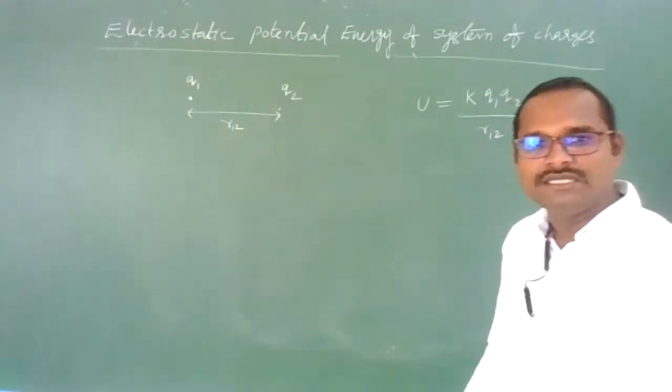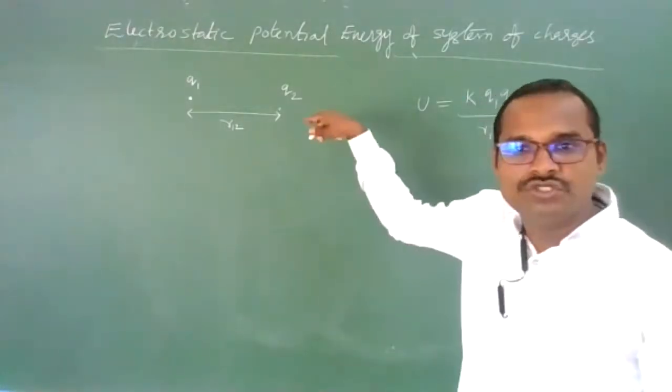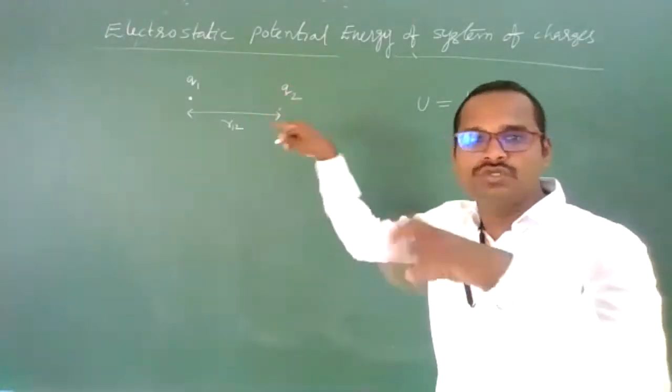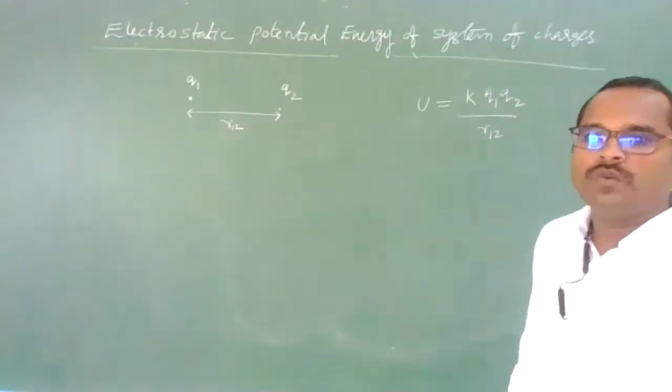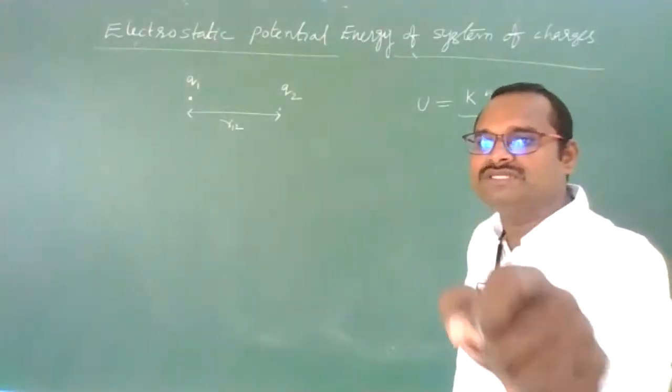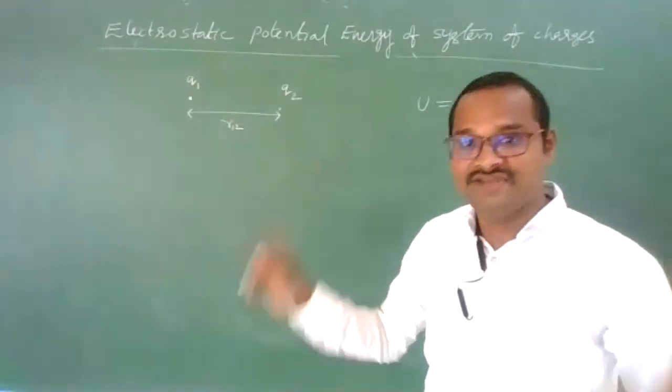No work has to be performed to bring charge Q1. Now to bring charge Q2, the potential of charge Q1 into Q2 is the work we need to perform. That work done will be stored in the system as electrostatic potential energy without any external electric field.